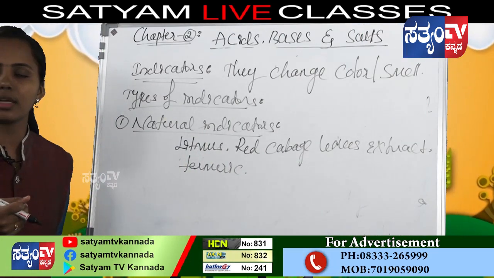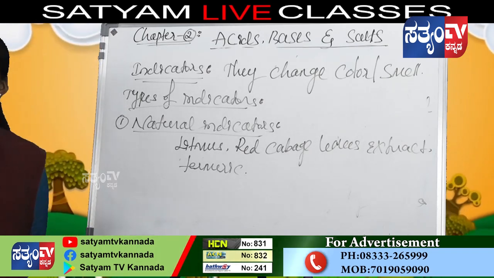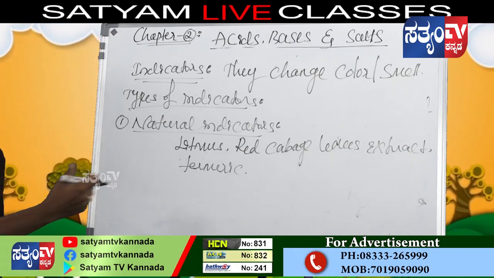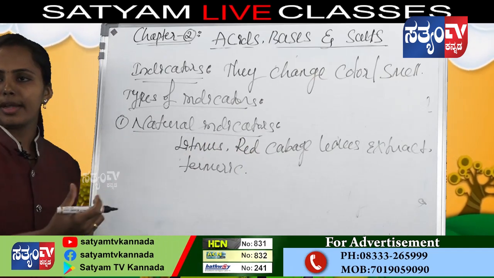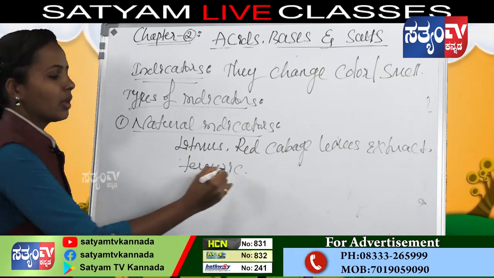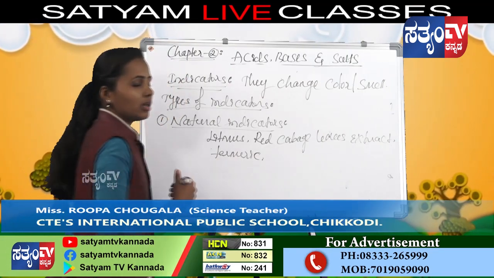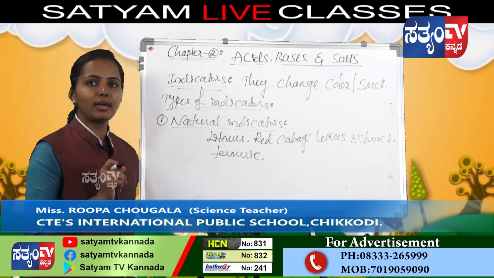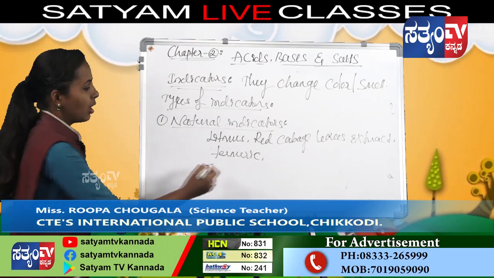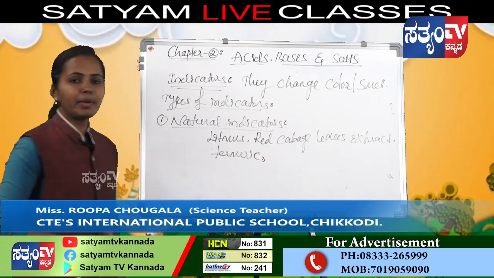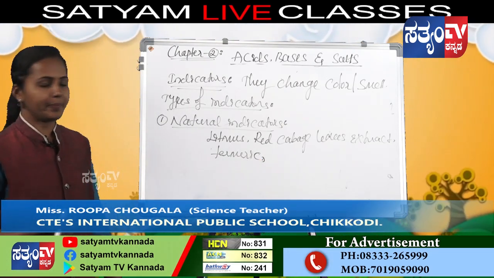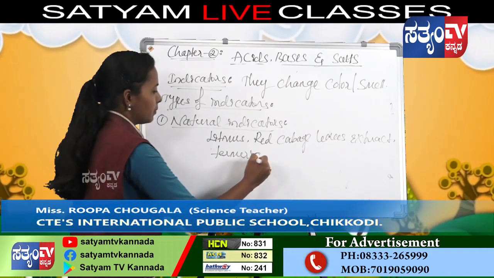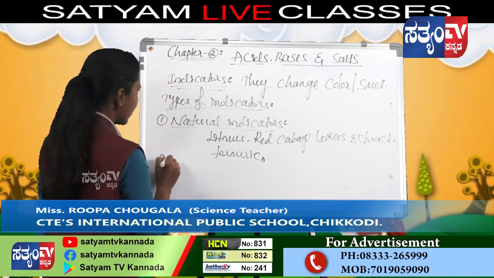After extracting the leaves, it gives a liquid with a different color. Red cabbage gives a red color. Another example is rose petals, which give a pink color solution, so it is a pink indicator. These are examples.